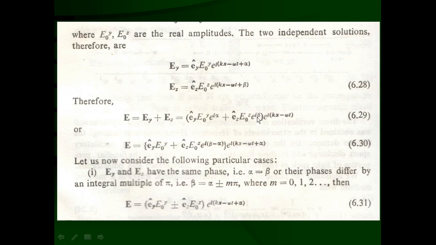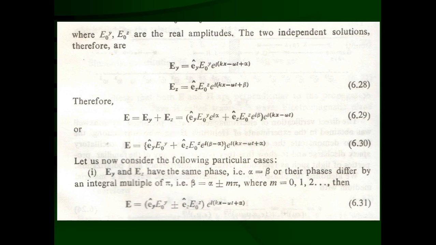Here e raised to i beta divided by e raised to i alpha becomes e raised to i (beta minus alpha), and outside of this bracket, because it is also divided by e raised to i alpha, we have e raised to i (kx minus omega t plus alpha). So this is the most general equation we have obtained now.